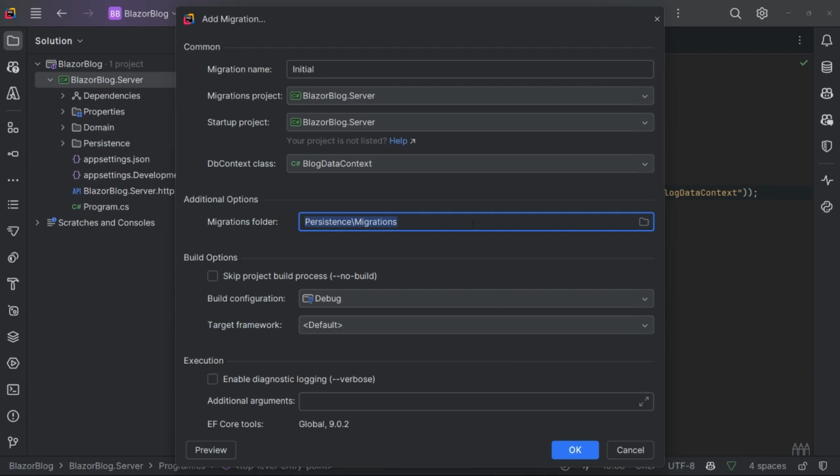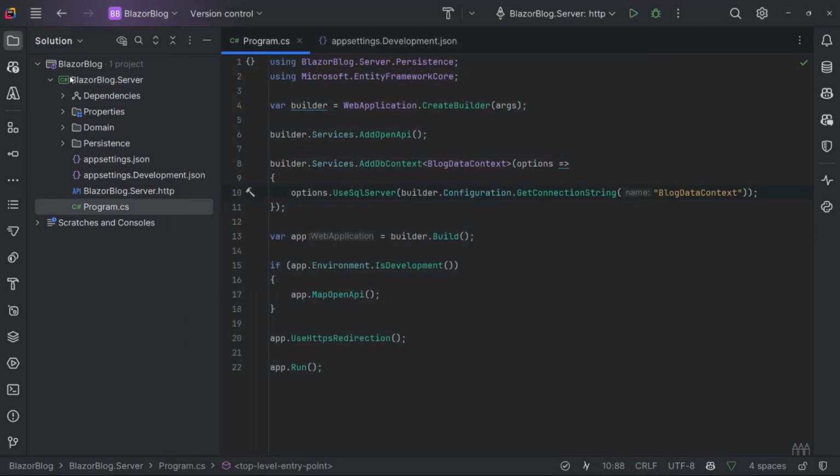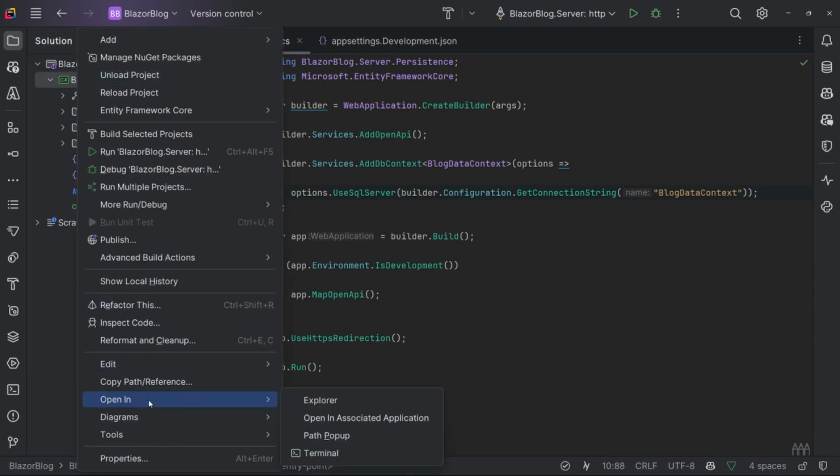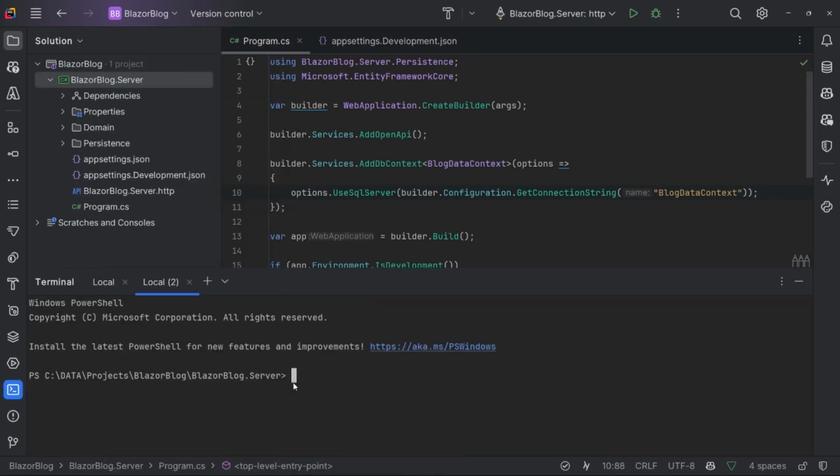If you don't have a window like this in your IDE, you can also do it from the command window. So in my case, I can open this in the terminal. So create a new terminal in the root directory of where your BlazorBlog.Server project resides.